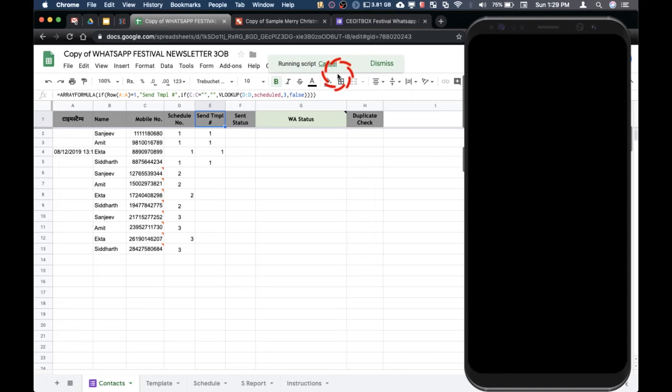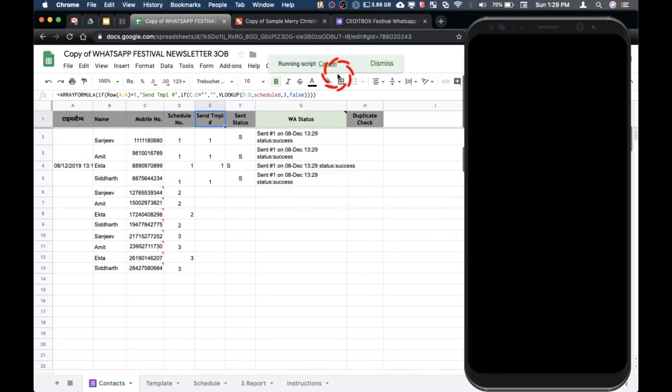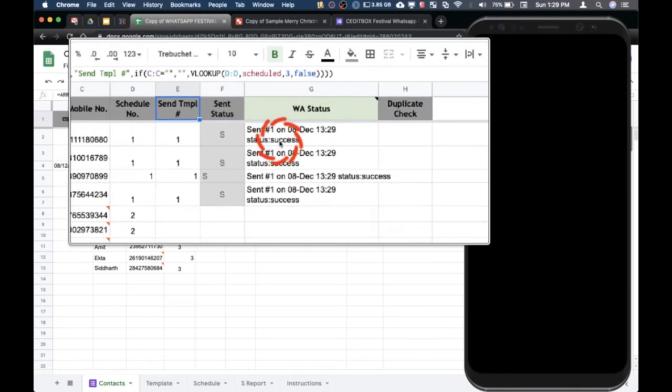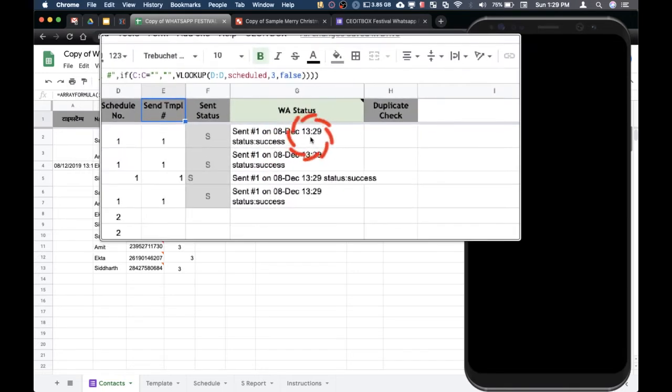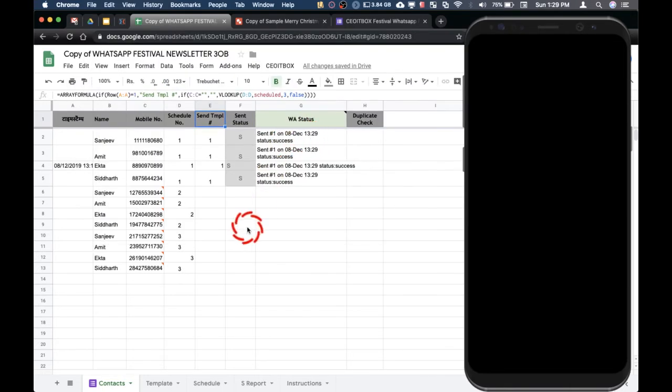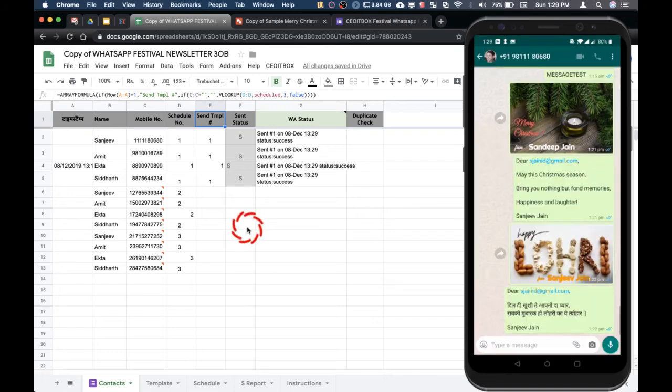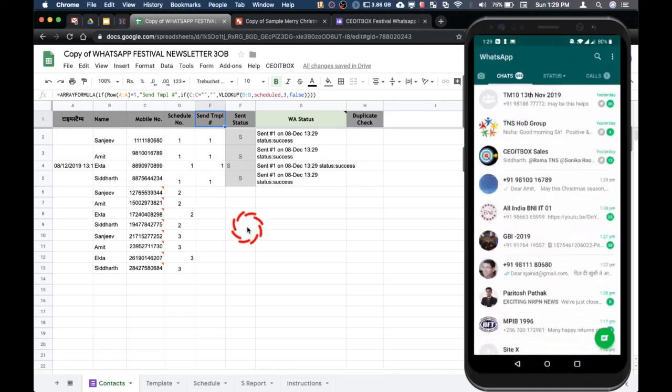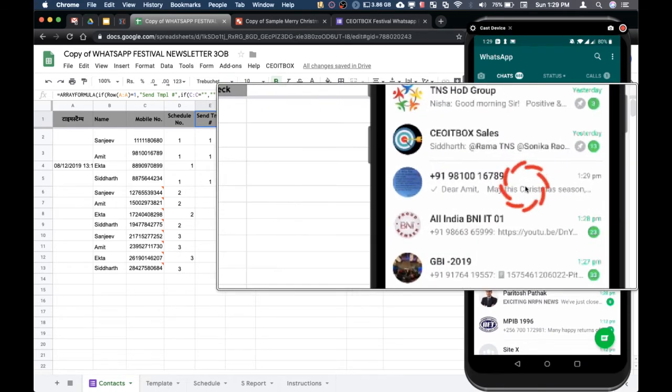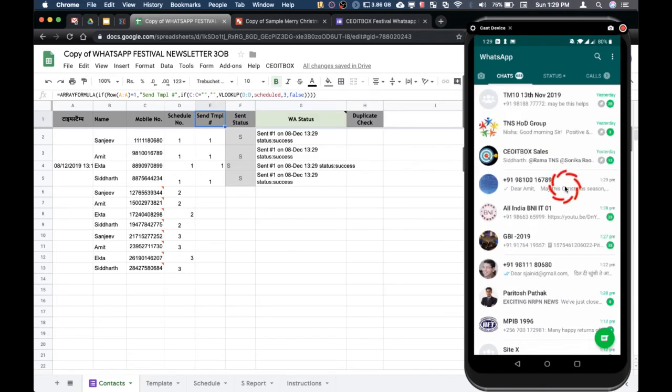So the script is running, and as you can see, it has sent across message number 1 at this time, and this is a success. Let us check on my phone, and you can see here the message has been sent. The messages may not appear immediately, but let us look at this.